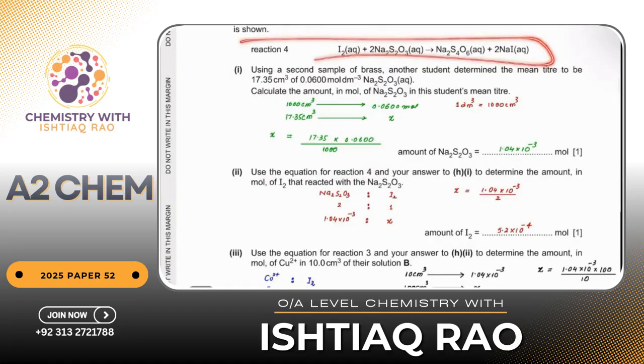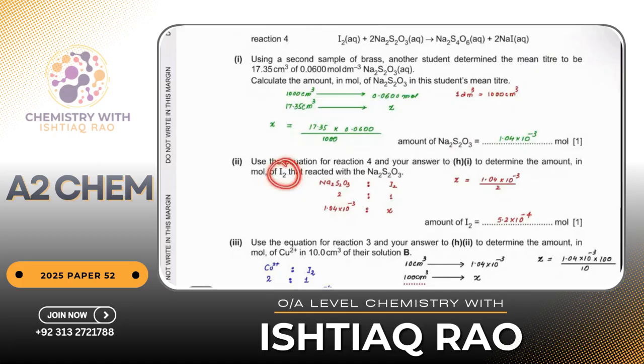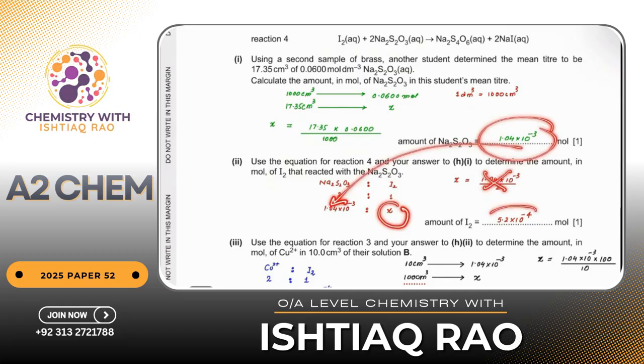And your answer to H1 to determine the amount of iodine. Since I know the mole ratio between thiosulfate and iodine, that is 2:1, and I know the moles of sodium thiosulfate, I have to find out the moles of iodine. Cross multiplied it. I got the answer. This is the moles of iodine.